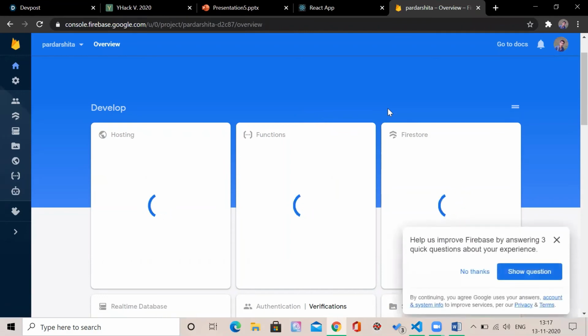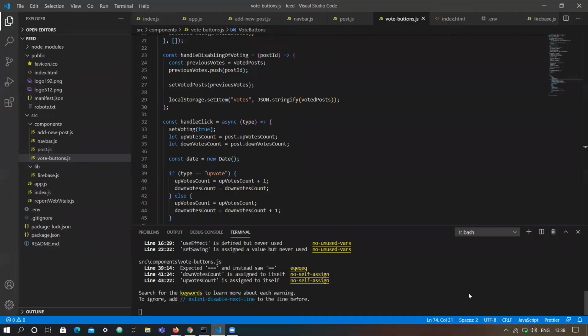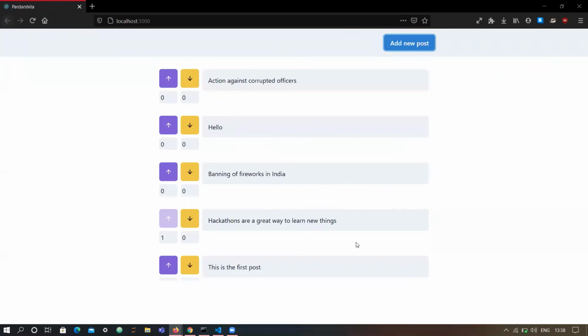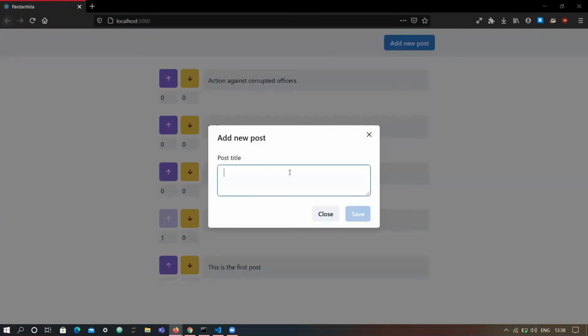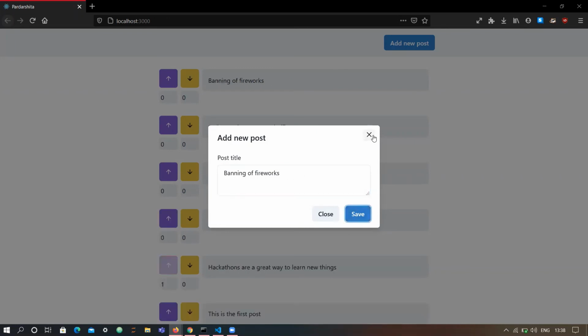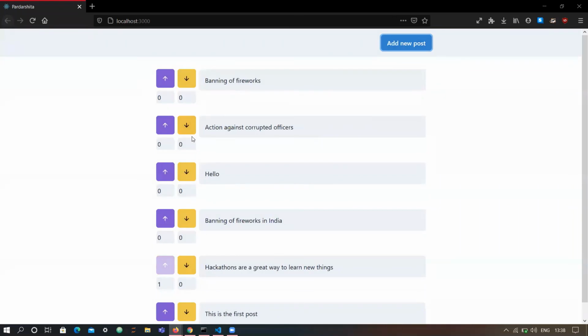Just to give you a demo of our polling, we have created a small app which is a subset of the main app. This is connected to Firebase. With this feature, let's say the government has posted an idea which they want to implement for the public. Based on public popularity, the government can take the decision. We haven't integrated this poll feature in our main app yet.